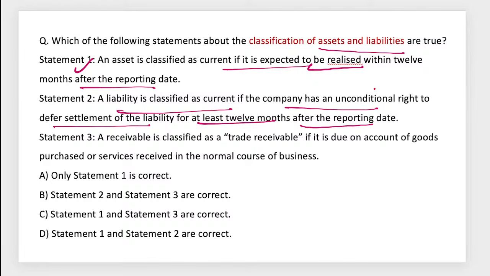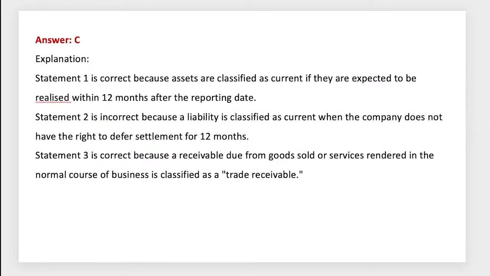No. Unconditional right is not part of the current liability, so it will be categorized as non-current. A receivable is classified as trade receivable if the due amount is purchased and or received in the normal course of business. Yes. 1 and 3 means option C should be the right answer for this particular one, right?